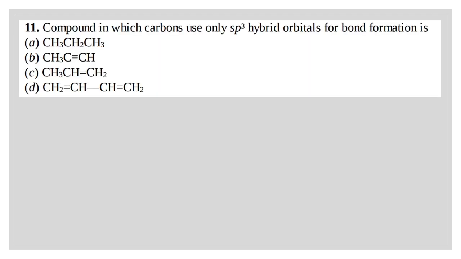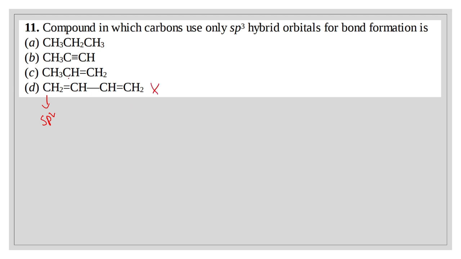Question number 11. The compound in which carbons use only sp3 hybrid orbitals for bond formation is... Now let's discuss the options. Here this is an sp2 hybridized carbon. That means this option is wrong.